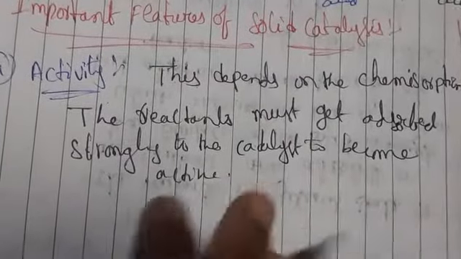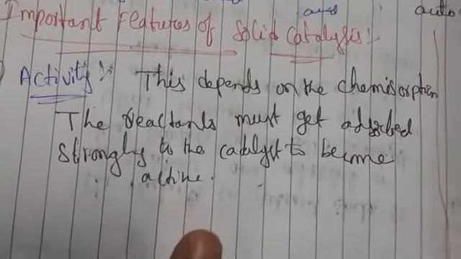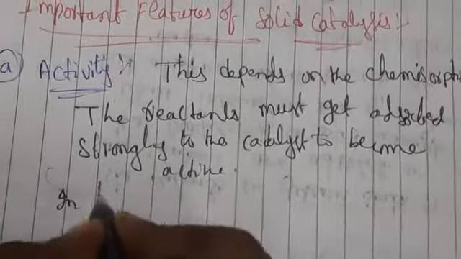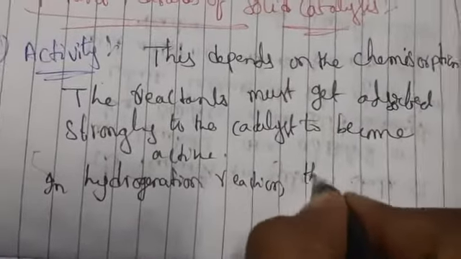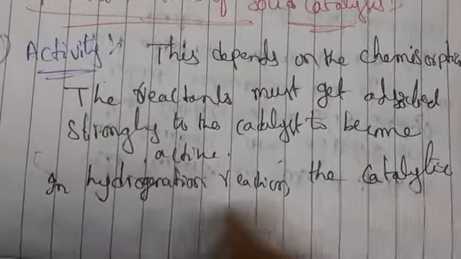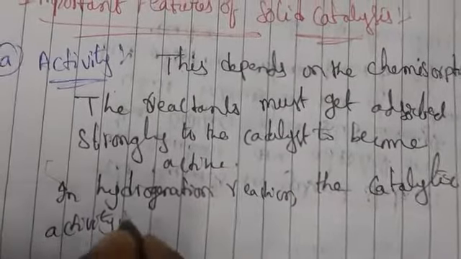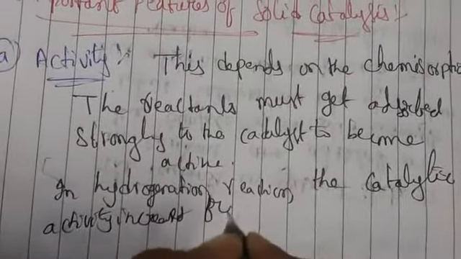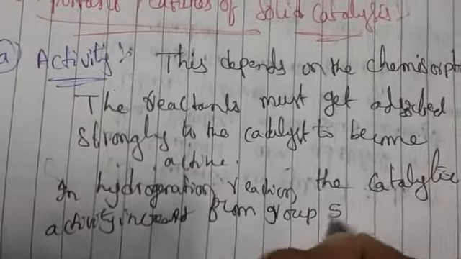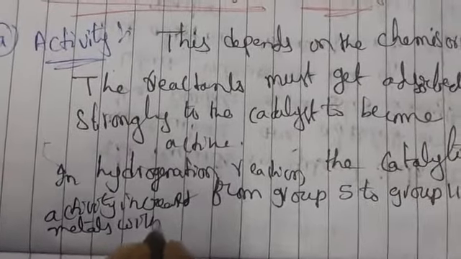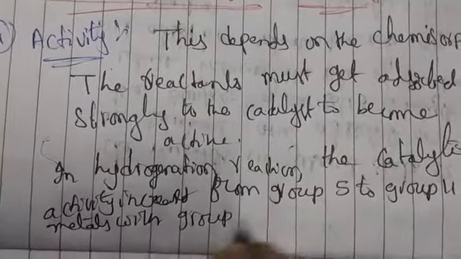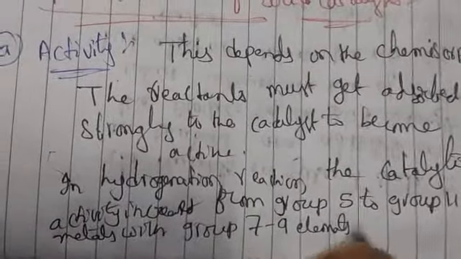They must not get adsorbed too much. So in a hydrogenation reaction, the catalytic activity increases from group 5 to group 11 metals, with group 7 to 9 elements in the periodic table.